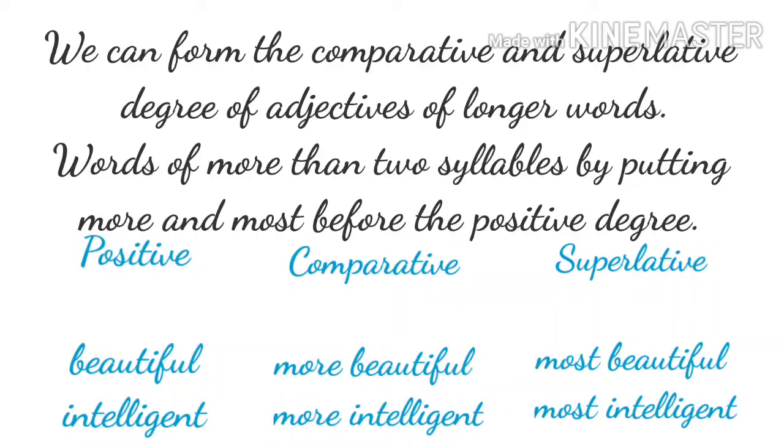So we break the word. So there is a syllable in between the words. In such words we use more and most. So it will become beautiful in positive, more beautiful in comparative, and most beautiful in superlative. Likewise, intelligent, more intelligent, and most intelligent.